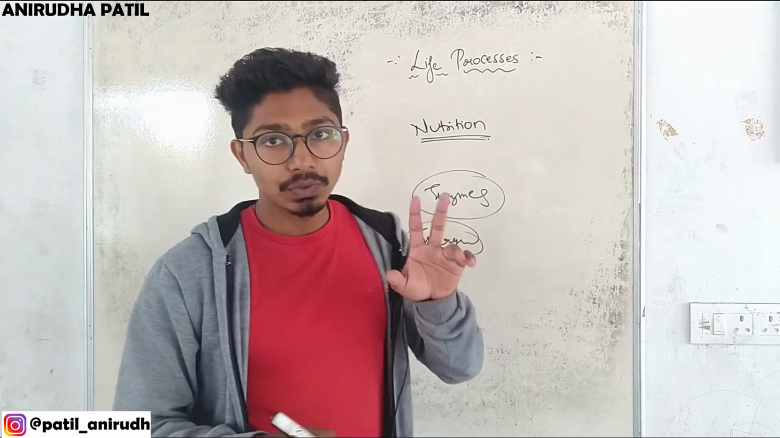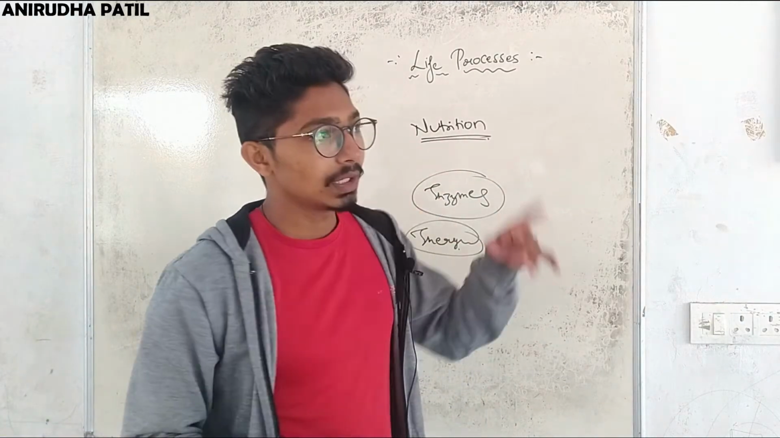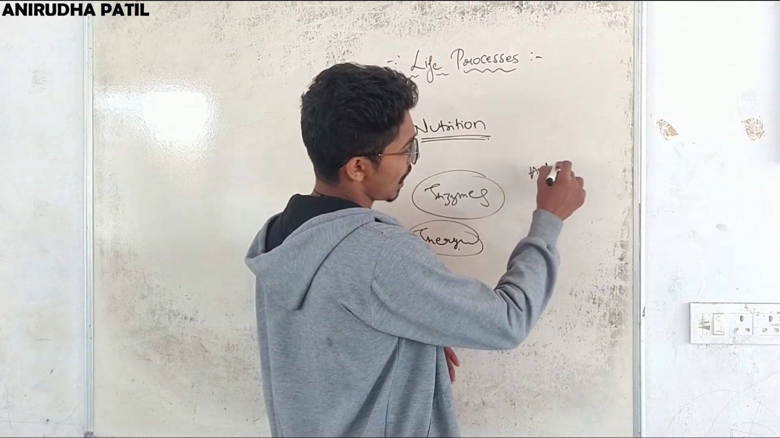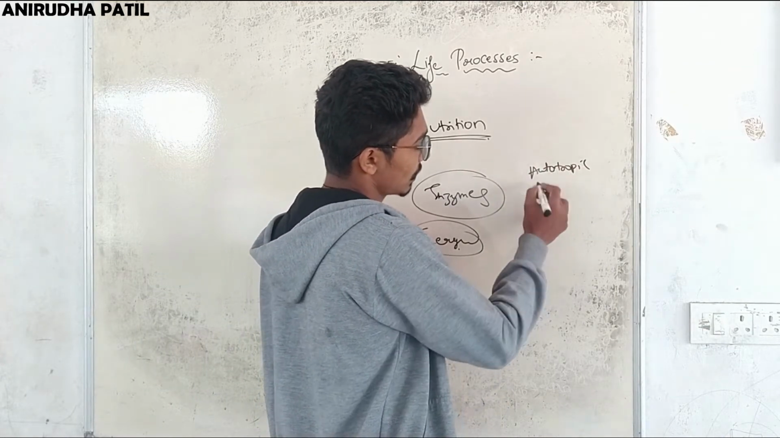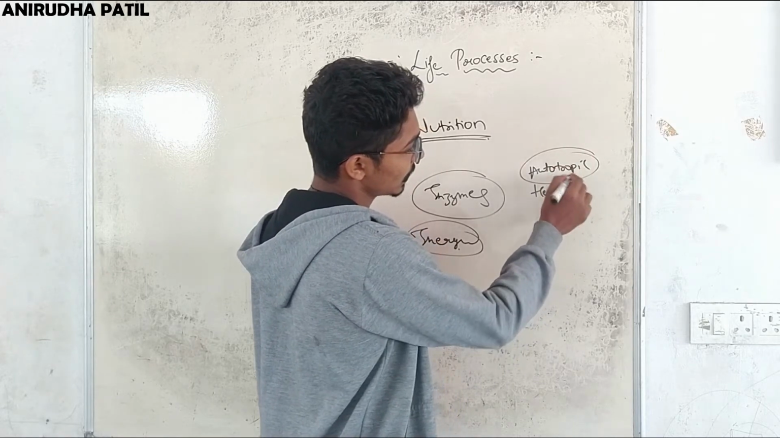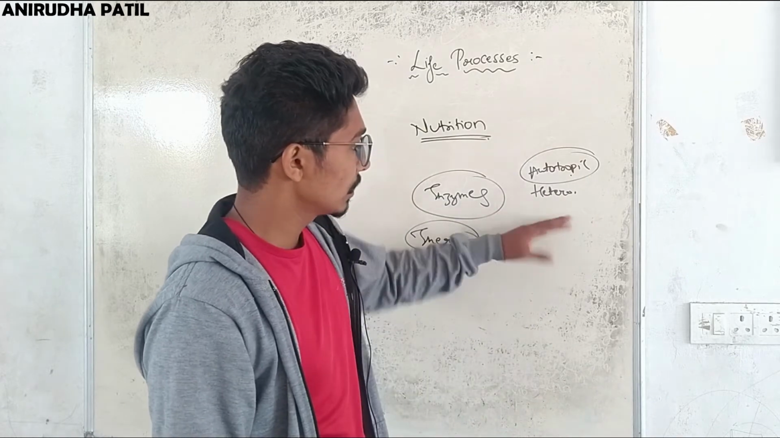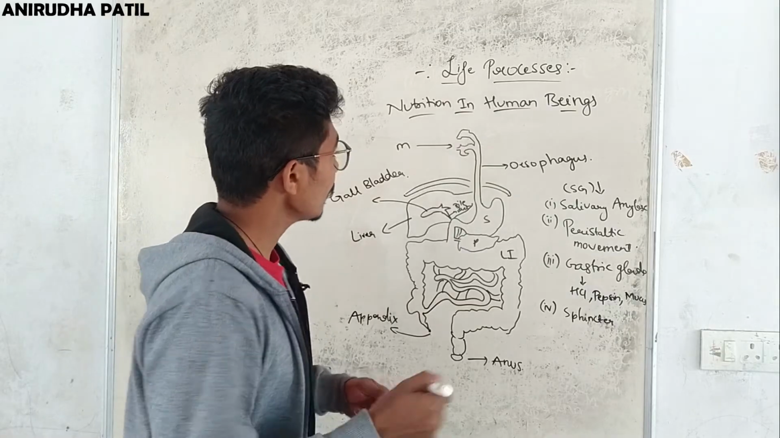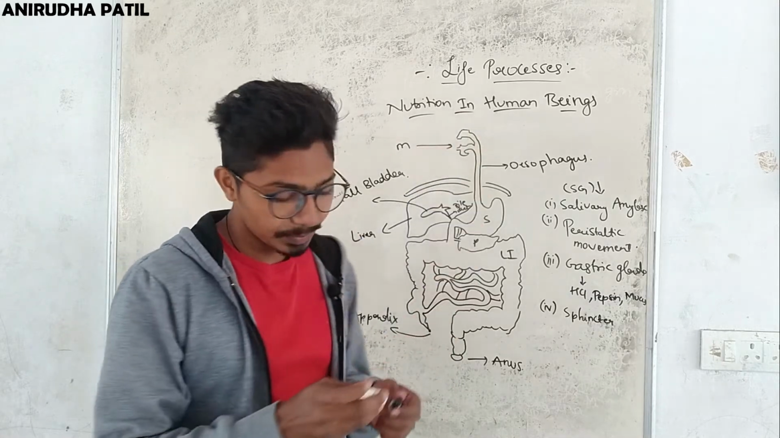And nutrition is of two types. One is autotrophic, which is in the case of plants, and one is heterotrophic, which is in the case of animals. So first we will study autotrophic nutrition in plants, then we will go for heterotrophic nutrition. Okay, now let us see the nutrition in human beings.